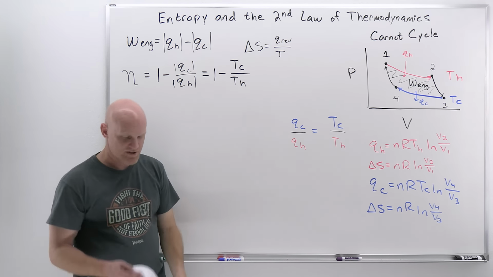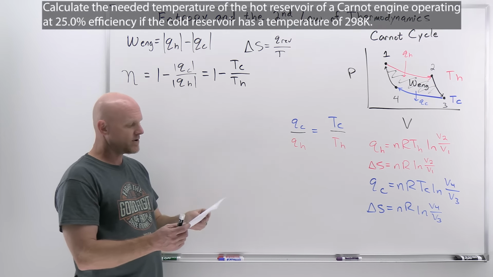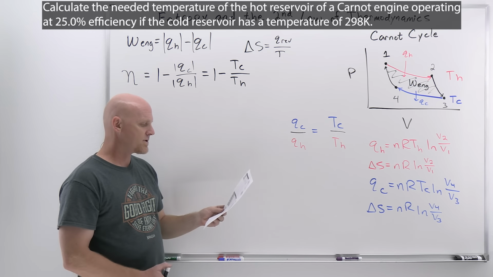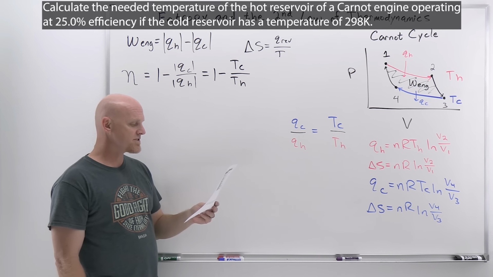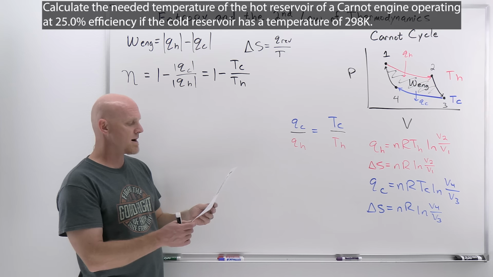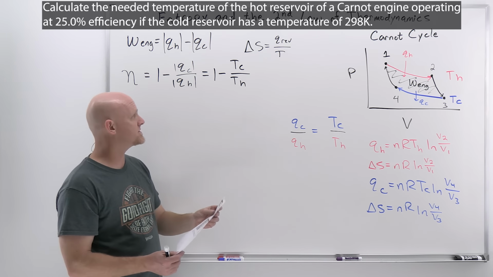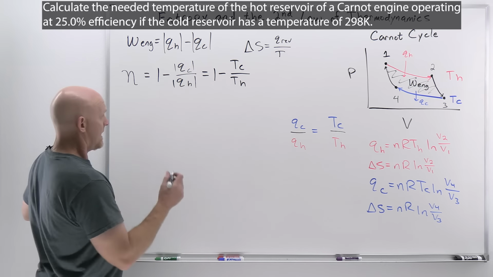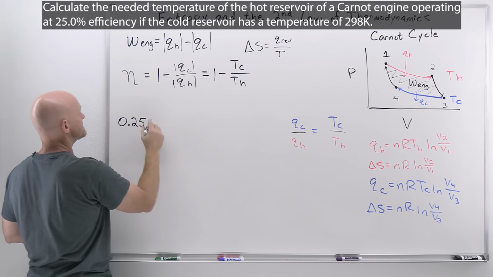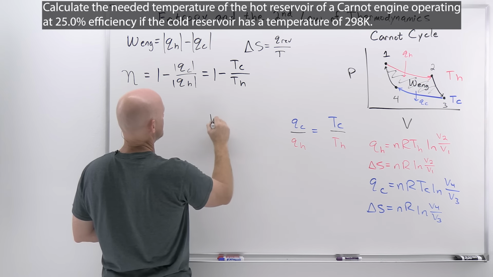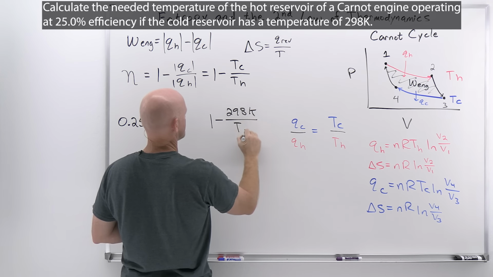All right, and the last question we're going to do is simply a calculation involving this thermal efficiency. It says calculate the needed temperature of the hot reservoir of a Carnot engine operating at 25% efficiency if the cold reservoir has a temperature of 298 Kelvin. All right, so we want a thermal efficiency of 25%. That corresponds here to 0.25, and that's going to equal 1 minus the cold reservoir's 298 Kelvin all over the temperature of the hot reservoir.